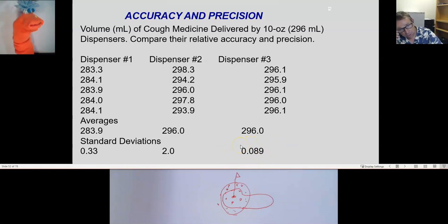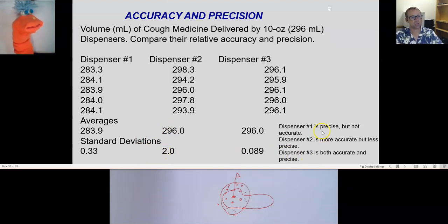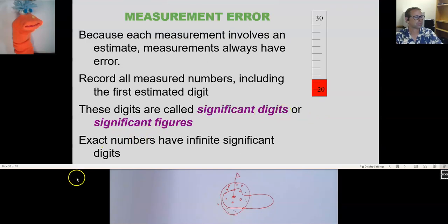Another way of thinking of this, you can think of this value as 296 plus or minus 0.089. All right. Here, this one, how is this standard deviation? How's this precision? That's poor precision. High accuracy, but poor precision. Very good. So dispenser 1 is precise but not accurate. Dispenser 2 is more accurate but less precise. And dispenser 3 is both accurate and precise. Very good.